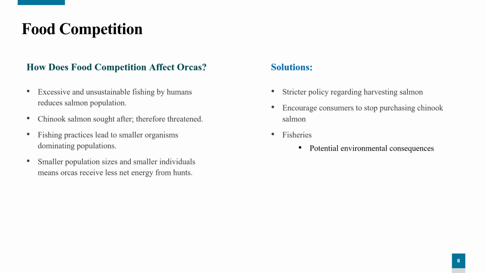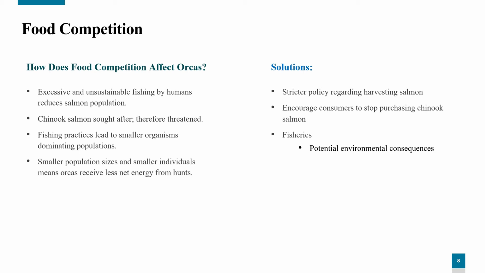This is very problematic for orcas, who must hunt for the largest organisms in a population in order for the hunt to be sustainable. Chinook salmon are also under threat. On the west coast, 2 populations are listed as endangered and 7 are considered threatened. Chinook salmon are also called king salmon and are sought after by consumers and fishermen.